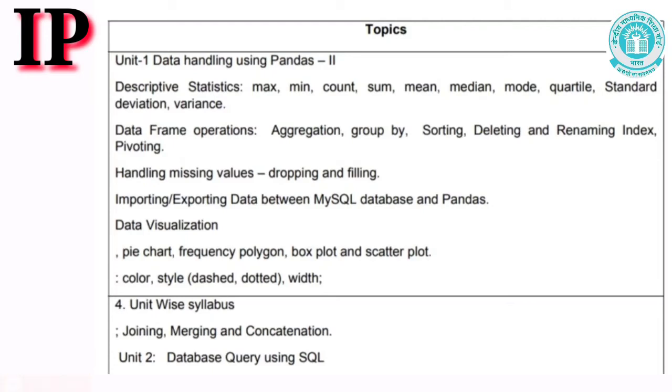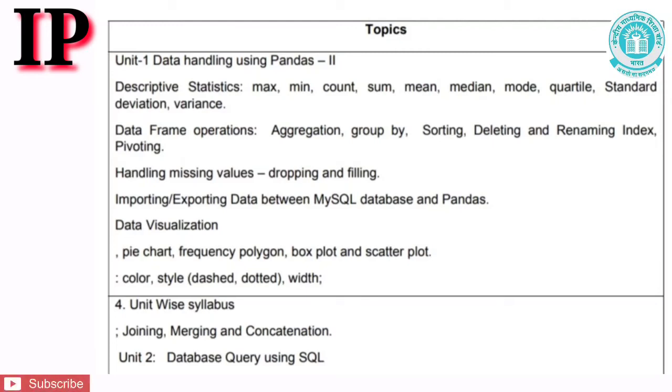Let's come to next subject, that is IP or informatics practices. The deducted portion from unit 1 is data handling using pandas 2. Under this unit, descriptive statistics, max, min, count, sum, mean, median, mode, quartile, standard deviation, variance, data frame operation, aggregation,